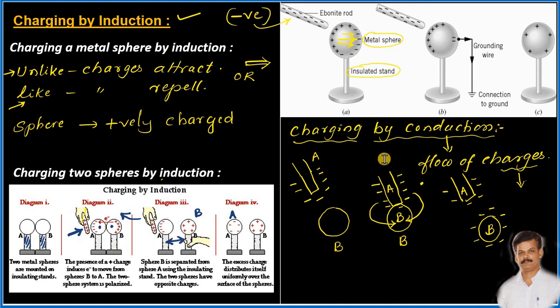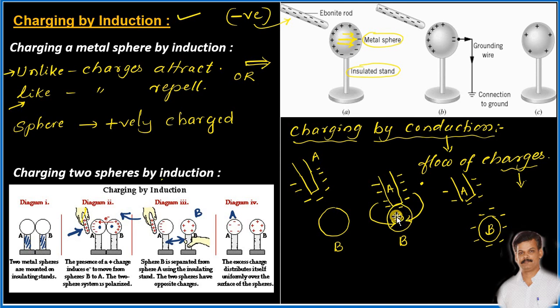Then we studied charging by the method of conduction. In the method of conduction, again we take the help of a charged body to charge the uncharged body, but the charged body is made to contact the uncharged body. Here there is actual physical contact. In the previous case there is no physical contact, whereas in this case there is.